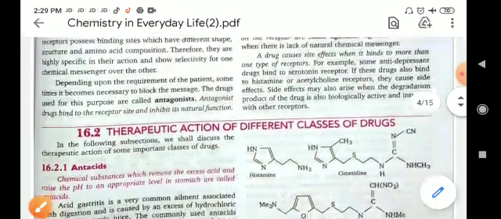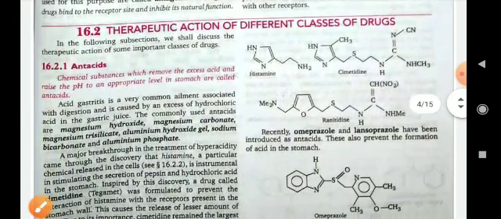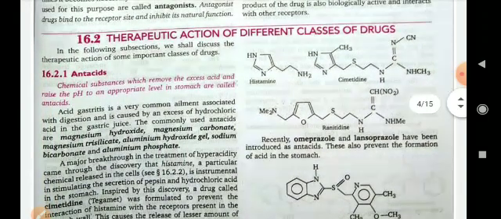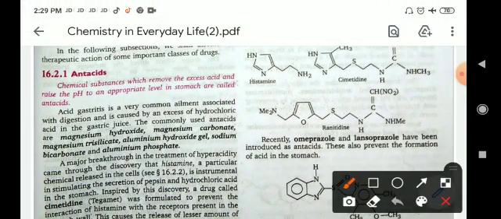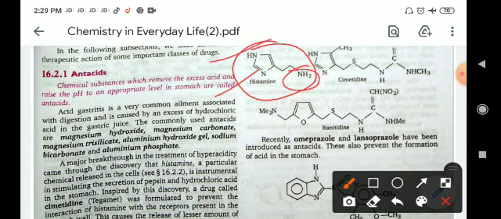Now these are the chemical structures of these types of medicines. Histamine has a four carbon cyclic ring in which two nitrogen atoms are present, and one amino group is present.